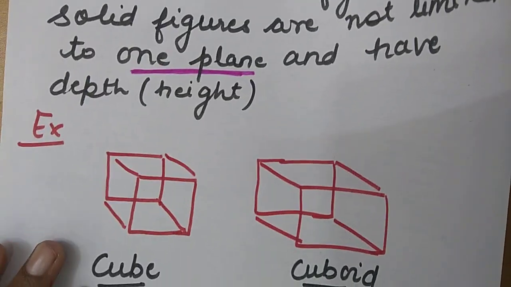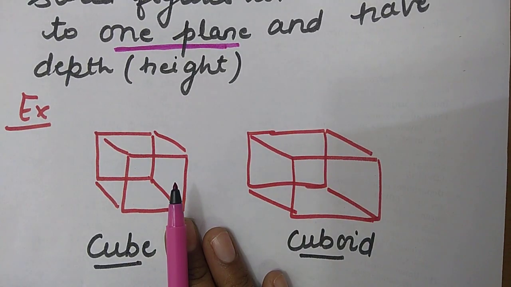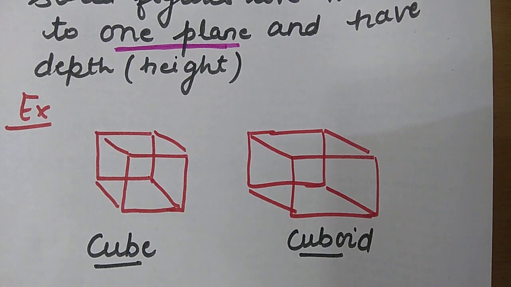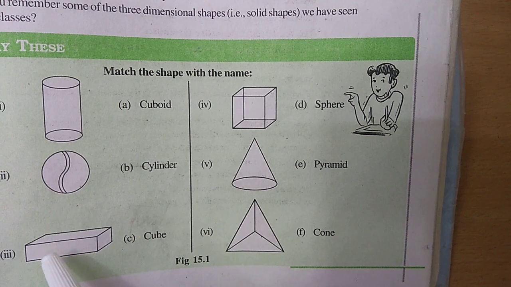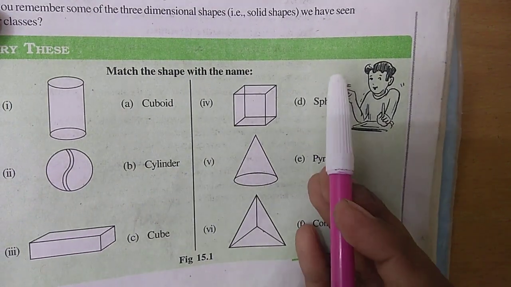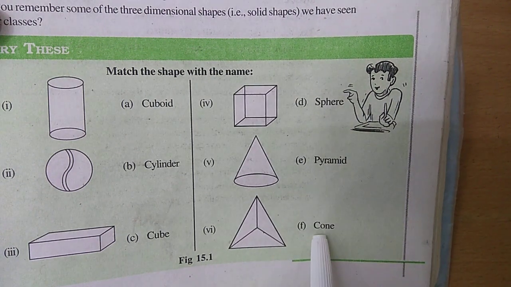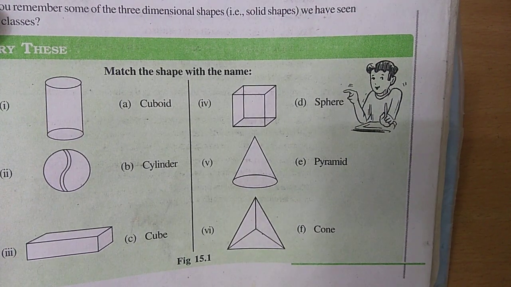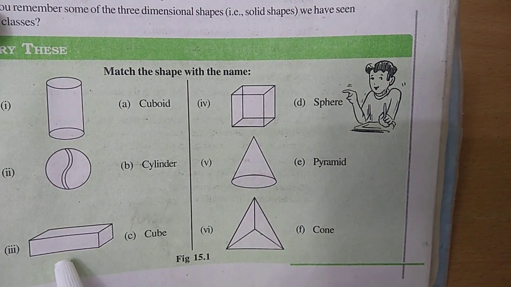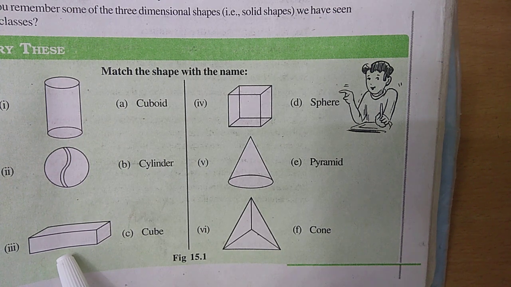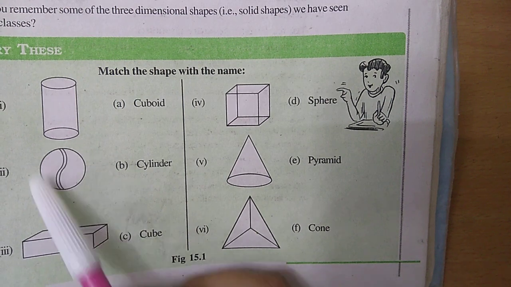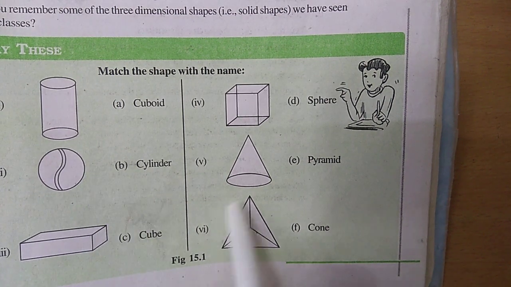For example, a cube is a solid shape. A cuboid is also a solid shape. And in your day-to-day life, you can observe the cuboid, cylinder, cube, sphere, pyramid, cone. These all are three-dimensional shapes. This is a cuboid. A chalk box, your blackboard or green board, these are examples of cuboid. This is a sphere.